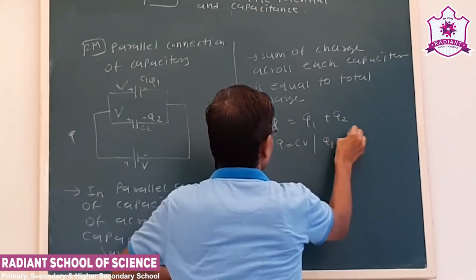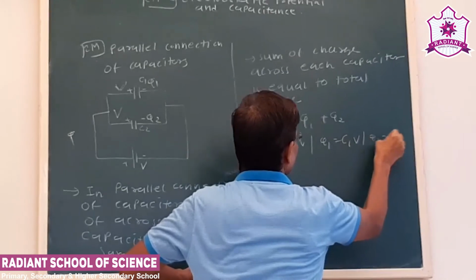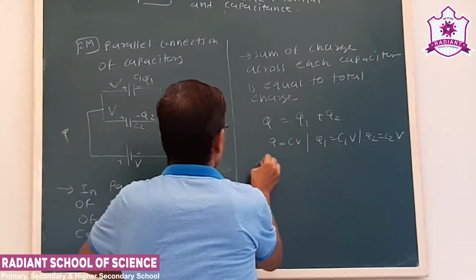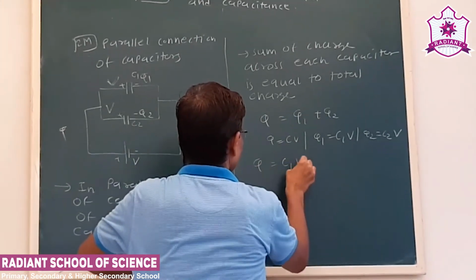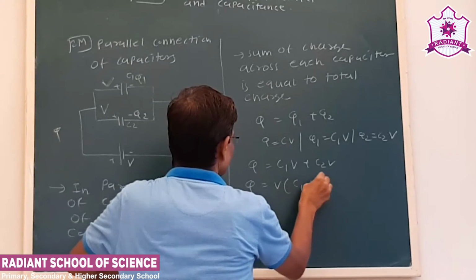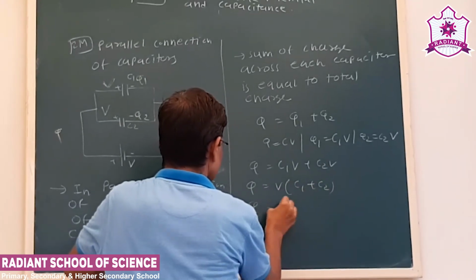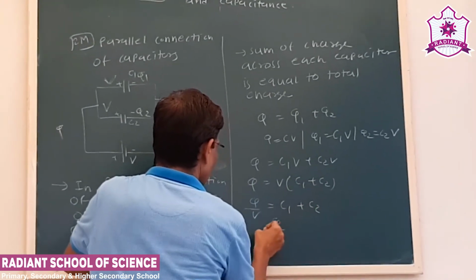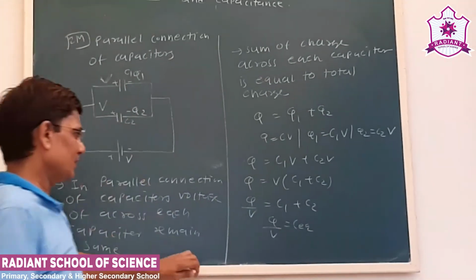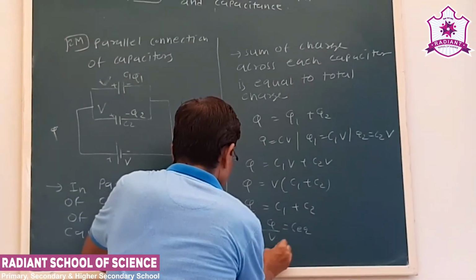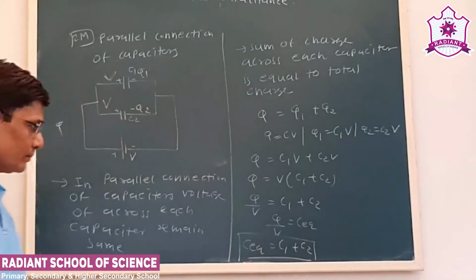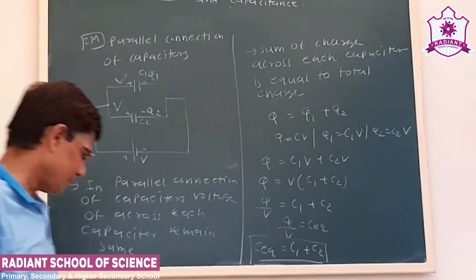That will give Q1 is C1V, and similarly Q2 is C2V. Now we substitute the values. Q is equal to C1V plus C2V. Q is equal to V common, C1 plus C2. Now Q by V is C equivalent, that is the total of these two capacitances, so C equivalent is C1 plus C2. Okay, so this is about the parallel connection of capacitors.